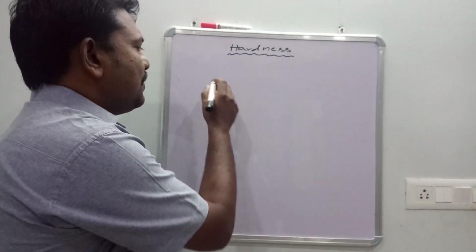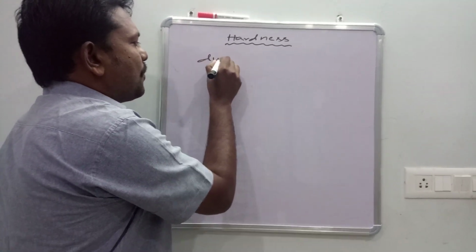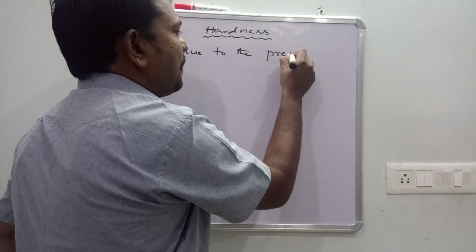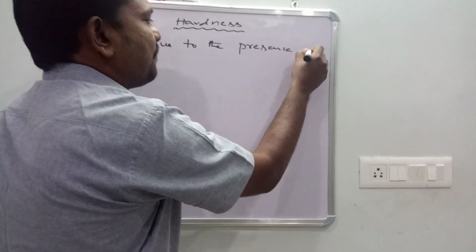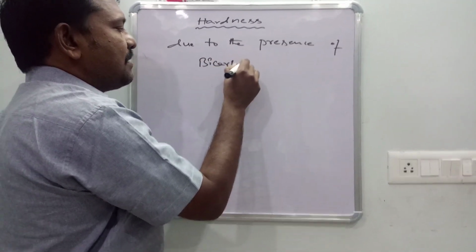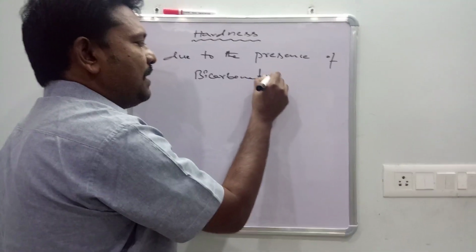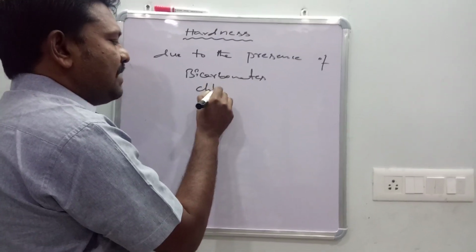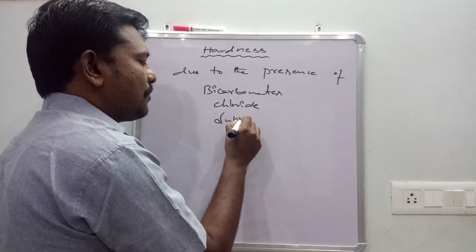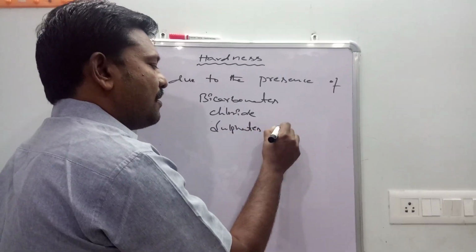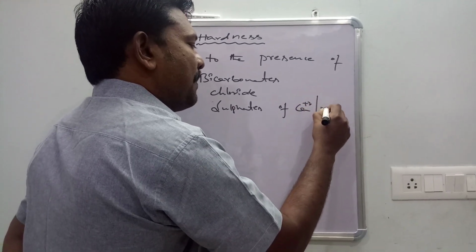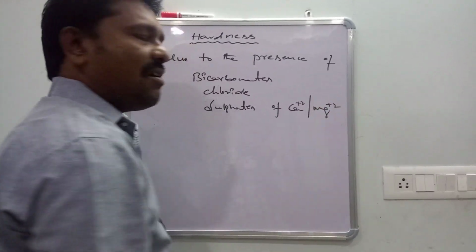Why does hardness form? Due to the presence of bicarbonates, chlorides and sulfates of calcium and magnesium, which cause hardness.